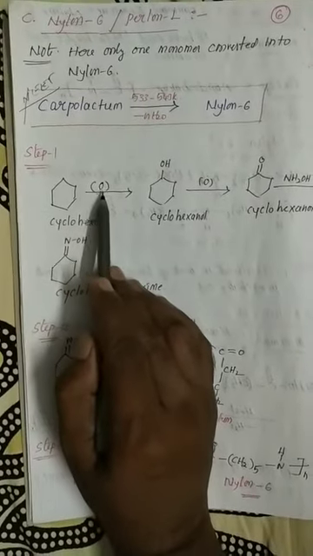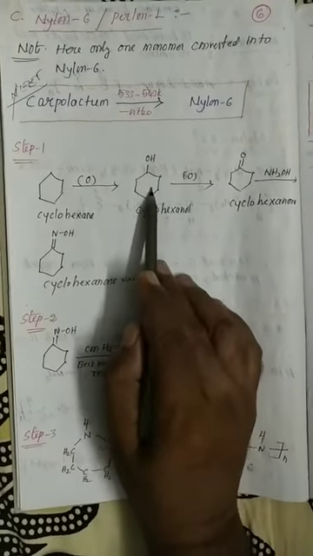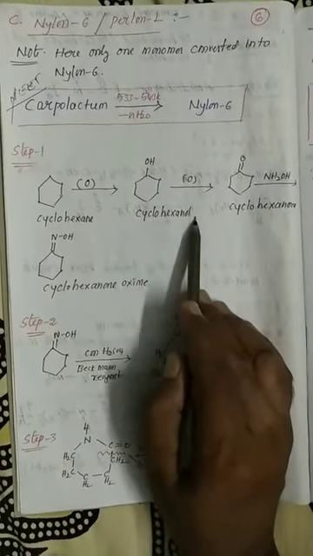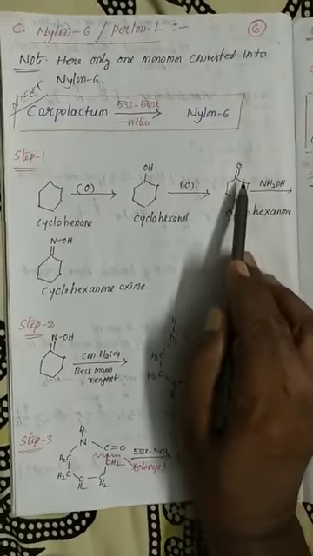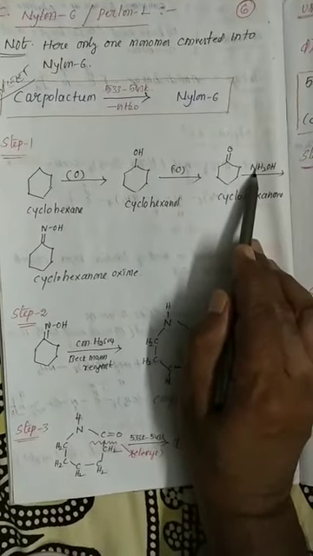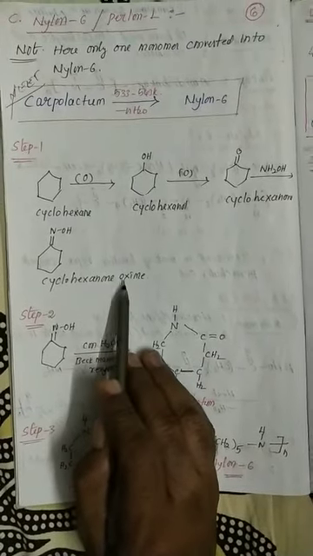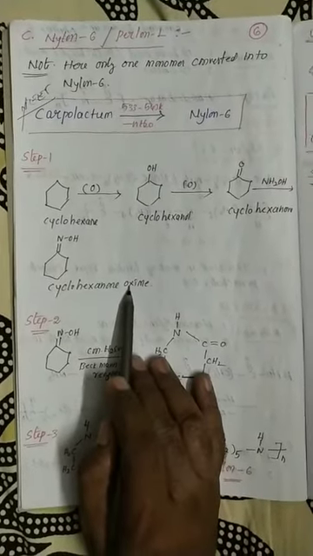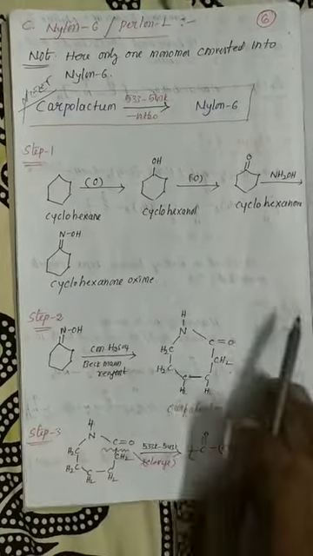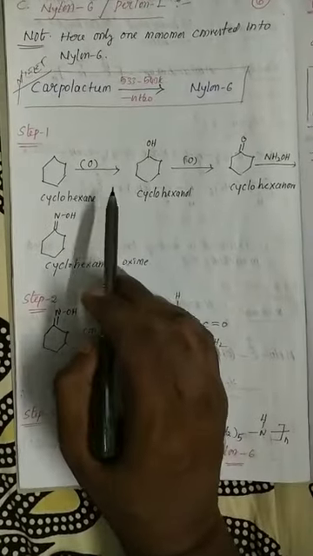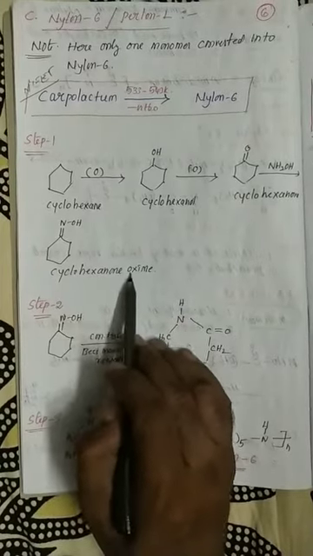This is called cyclohexane. Reacted with nascent oxygen, cyclohexanol is formed. After cyclohexanol again reacted with nascent oxygen, cyclohexanone is formed. This cyclohexanone again treated with NH2OH, finally cyclohexanone oxime. So this is the first step in the preparation of caprolactam. So in the first step, you will obtain cyclohexanone oxime from the cyclohexane.